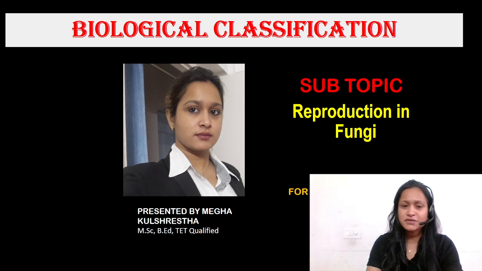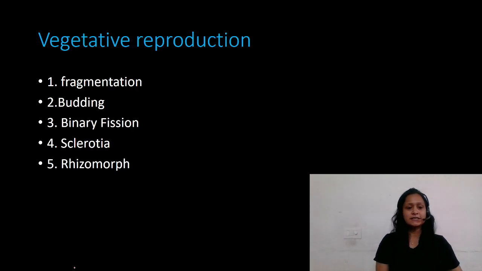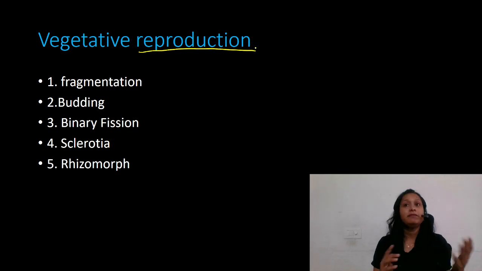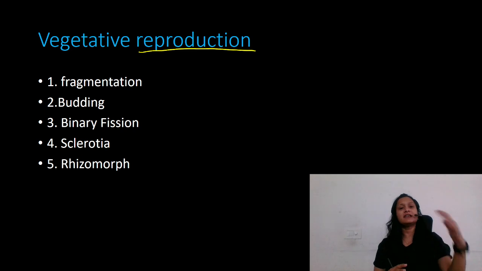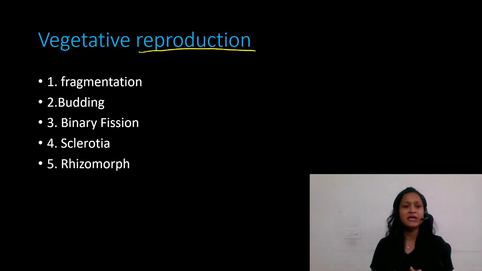Okay, so proceeding ahead, let us first discuss vegetative reproduction in fungi. Fungi reproduce asexually as well as sexually, but mostly the method by which fungi reproduce is asexual. Their most favorite is asexual reproduction by asexual spores. So let us see how vegetative reproduction takes place in fungi.